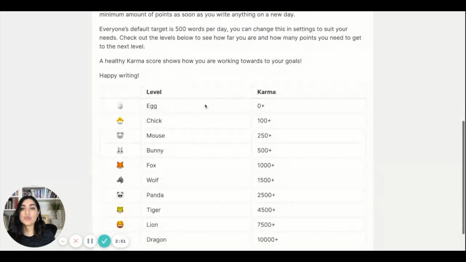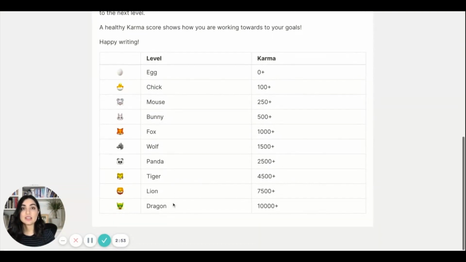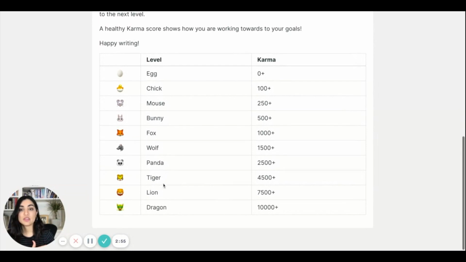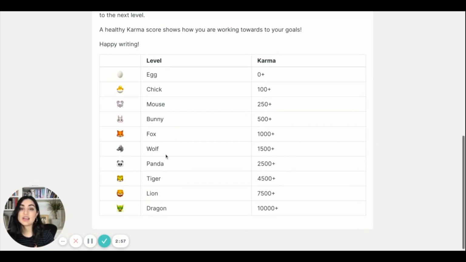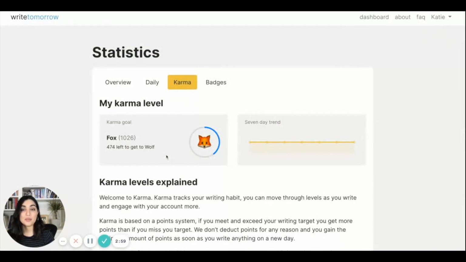I've also got the levels at the bottom here, so I can see how many levels there are still left to get to. I'm about halfway, and really that will be on your dashboard as well. So you can just come to this part of the website when you want a bit more specific information about any particular aspect of the stats.